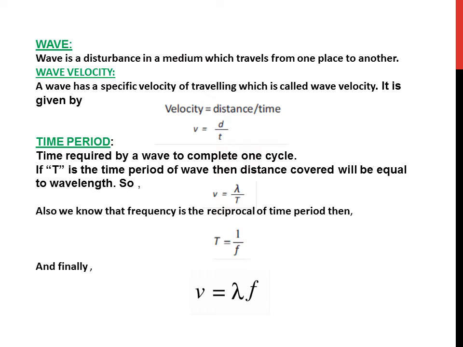We also know that frequency and time period are reciprocal to each other, so T = 1/f, or f = 1/T. So finally we come to the relation which is v = λf. These relations tell us that frequency and wavelength of a wave are inversely proportional to each other.